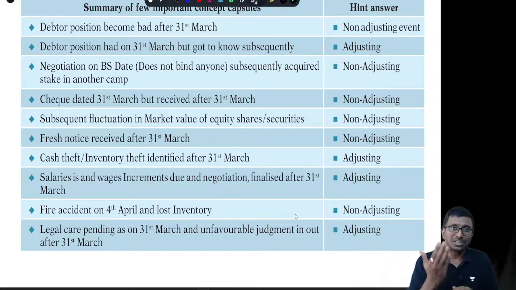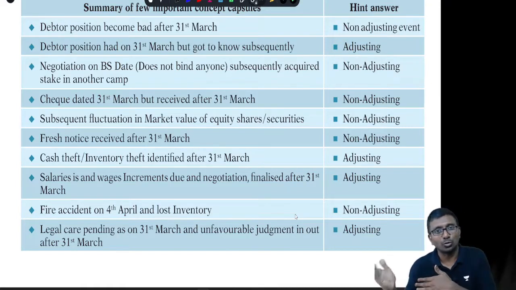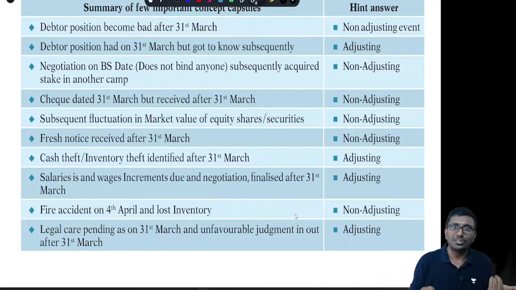You received a cheque dated 31st March but received it on 1st April. It's purely non-adjusting. When you receive the cheque, that day only you have control over the cheque. Till the time of receipt, you don't have control of cash. That's why it should be recorded in 22-23 but not in 21-22, even though the cheque is dated 31st March.